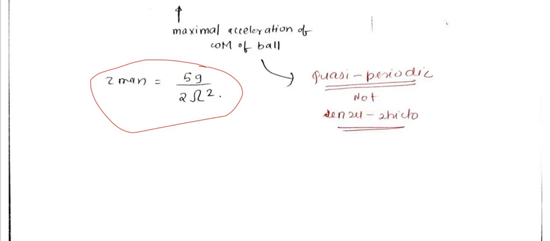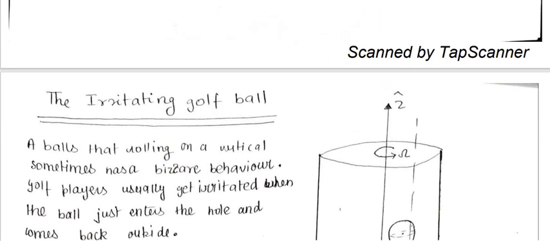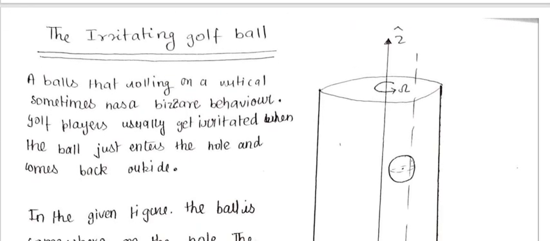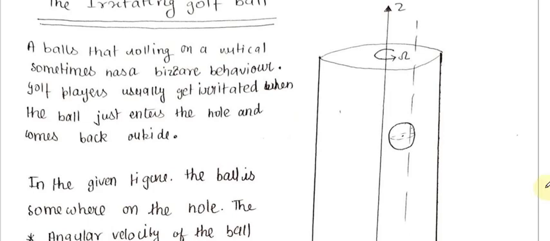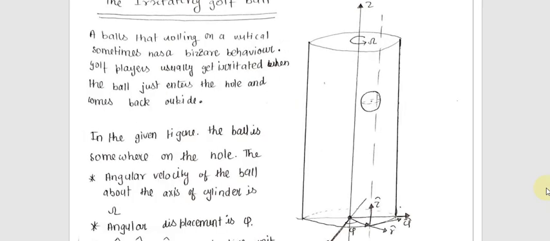Now let us discuss the beast, the main part of this lecture, the irritating golf ball. This problem came in the Romanian physics olympiad. I think I should zoom out a little so that more of the page is visible.